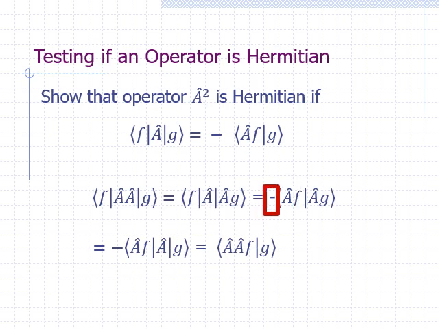We have already seen that we can move it in front of the function in the bra, but we need to change the sign of the integral. Now we take the A hat in the ket and move it back to the middle. Then we can see that we can move it in front of A hat f in the bra and change the algebraic sign again. Thus, A squared is a Hermitian operator.